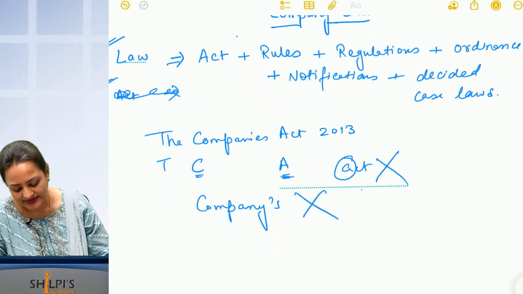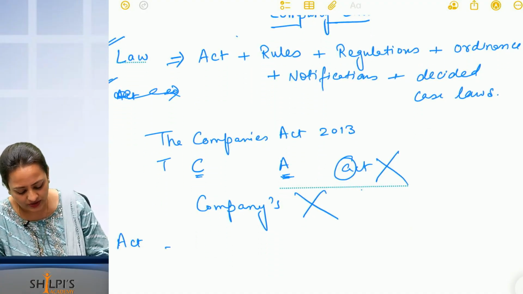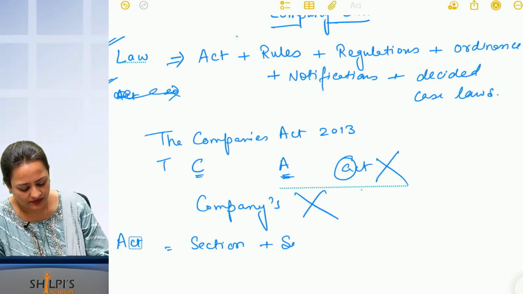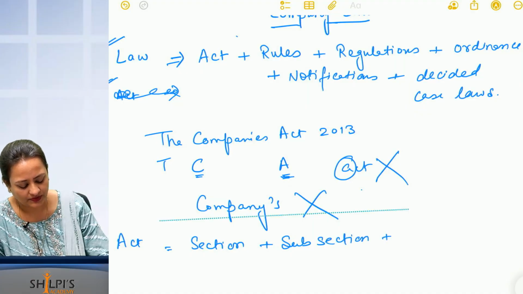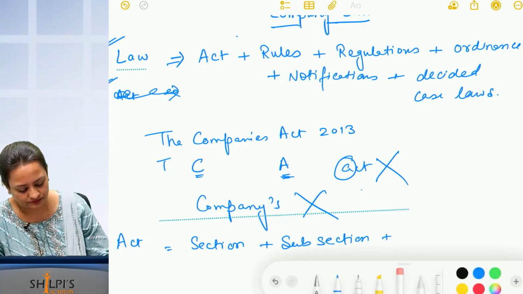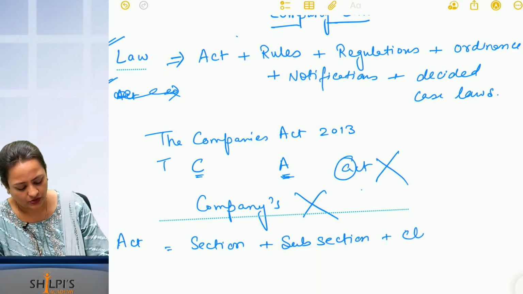Now what is Act? Act is equal to section, subsection, clause, subclause.